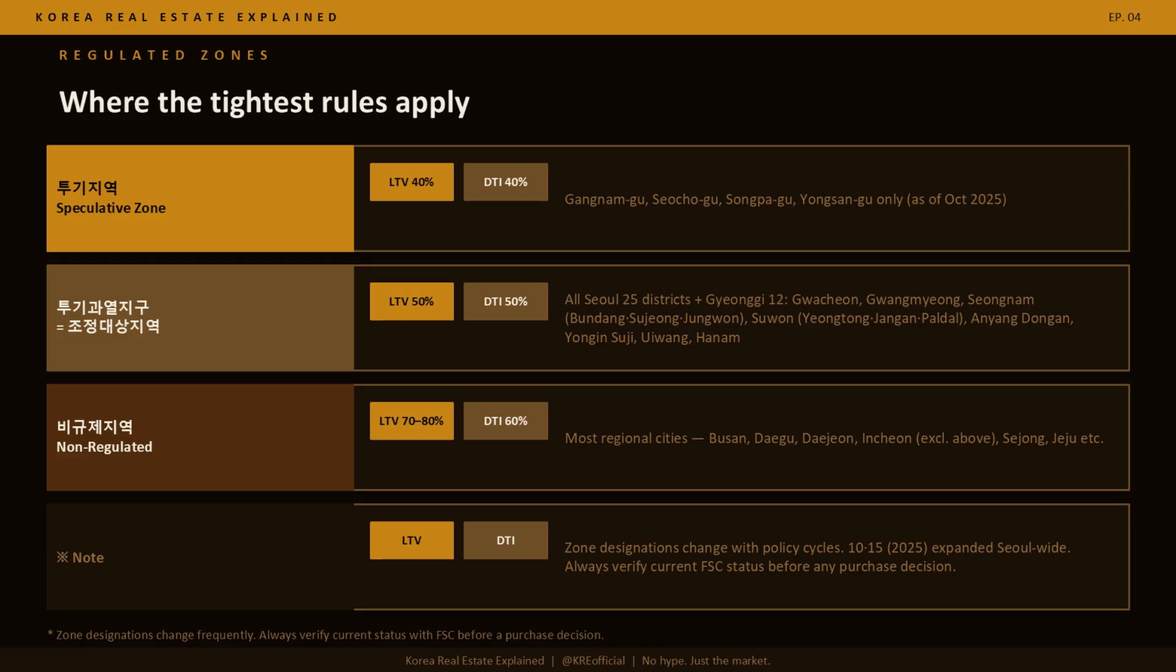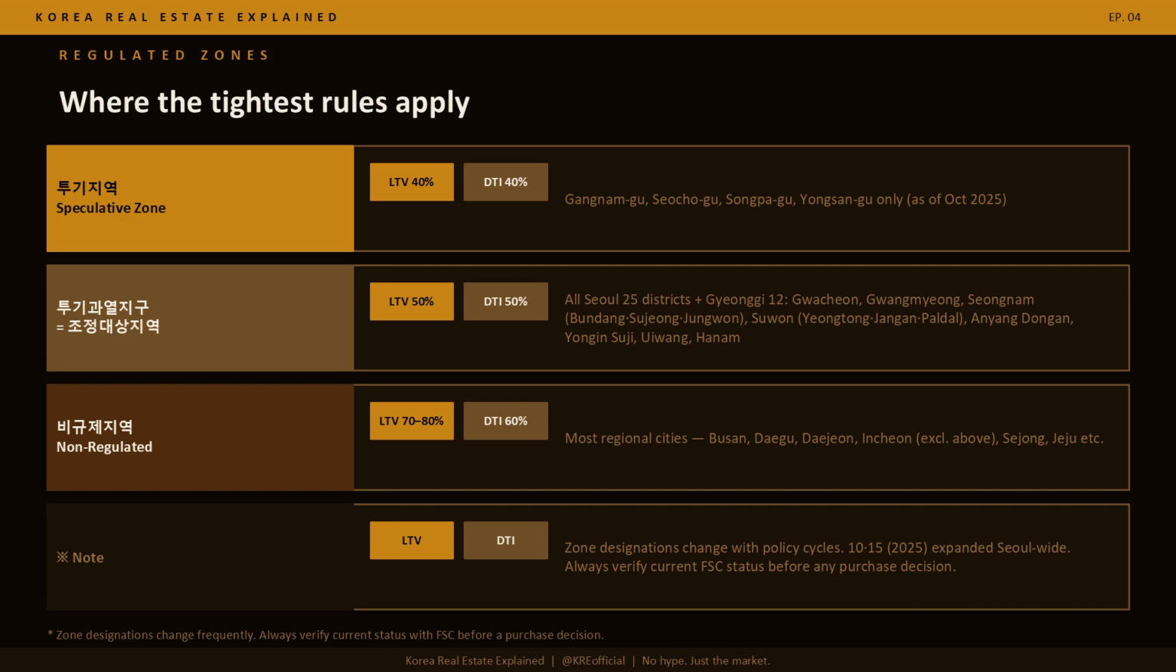Where the tightest rules apply. A summary of current zone designations as of late 2025. Speculative zone, Tugijiyeok, LTV 40%, DTI 40%, Gangnam, Seocho, Songpa, and Yongsan only. These four have been designated since 2017. Speculative overheated zone, Tugigwaeyeoljigu, which now equals Jojeong Daesangjiyeok, LTV 50%, DTI 50%.